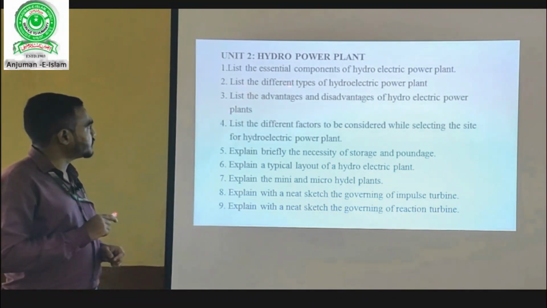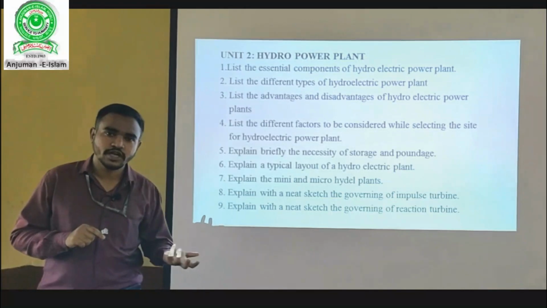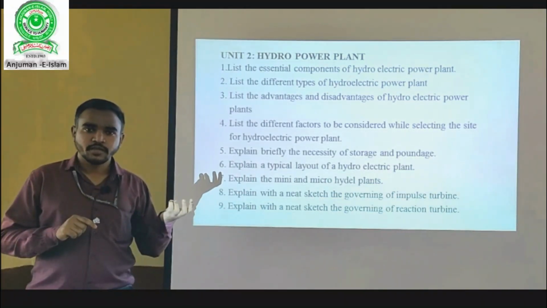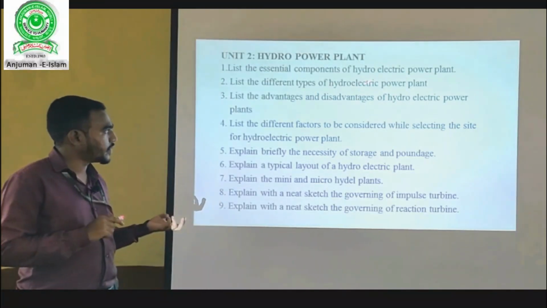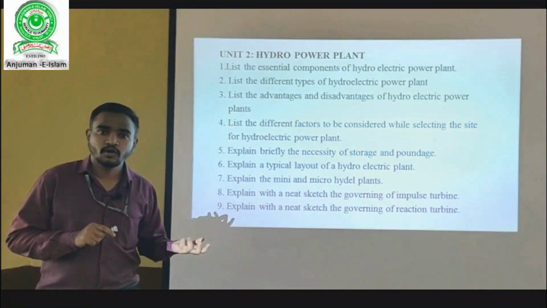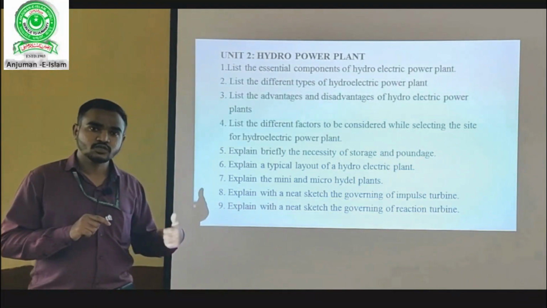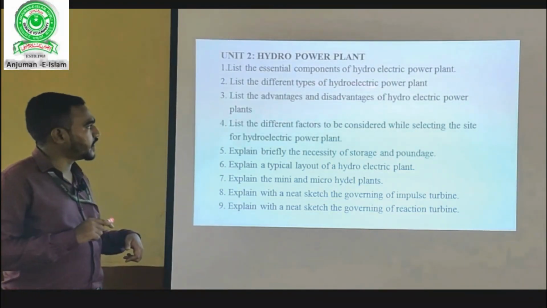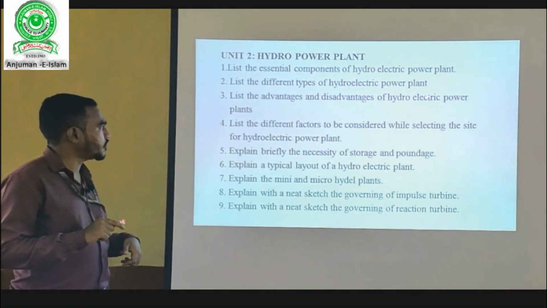Second question: list the different types of hydroelectric power plants. Different types of hydroelectric power plant will be mini and micro type of hydroelectric power plant. Then you have run-of-river power plant, run-of-river with pondage and without pondage, and the last one is pumped storage hydroelectric power plant.